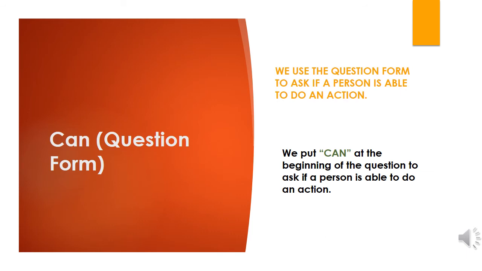We use the question form to ask if a person is able to do an action. Okay, if I want to ask, for example, whether the fish can swim, what will I say? This is the question form. We put can at the beginning of the question to ask if the person is able to do an action. So, in the question form, you will start with the word can.